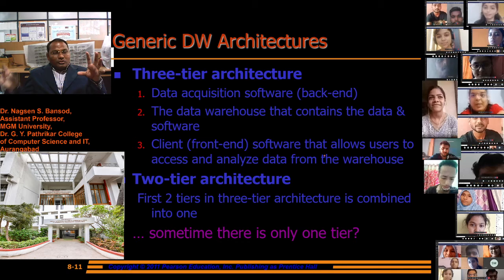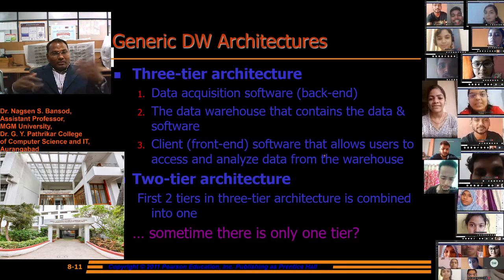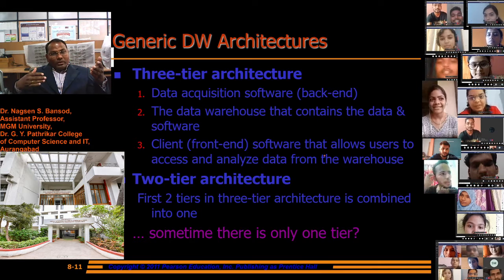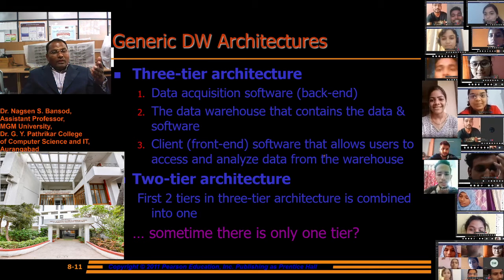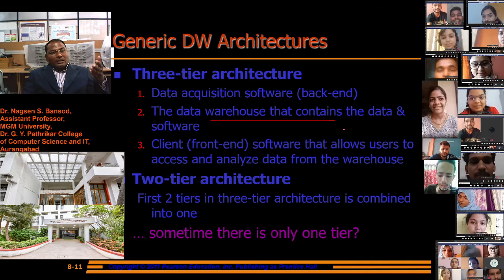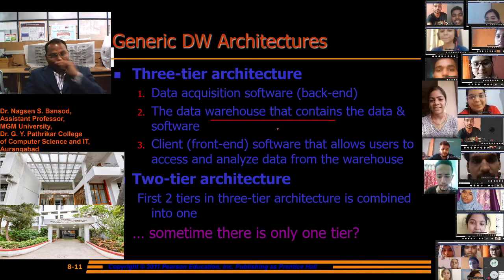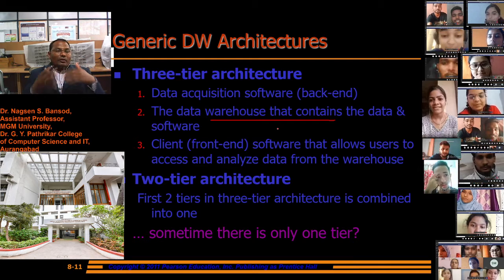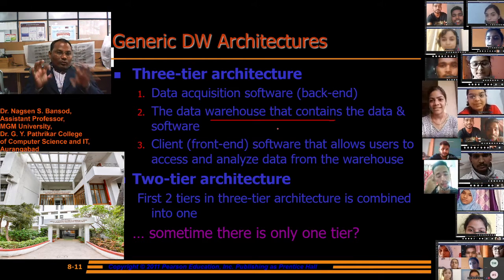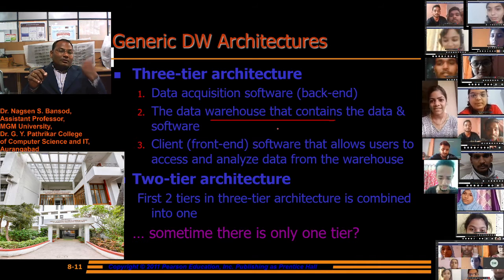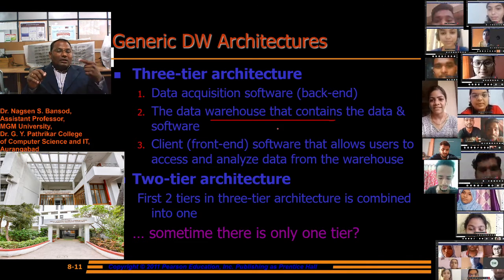The data is stored in the data warehouse and can be accessed by the client front end with the help of some software. That software is required to access the data from the data warehouse, where the data is stored at the backend.